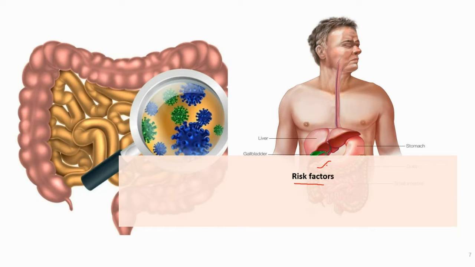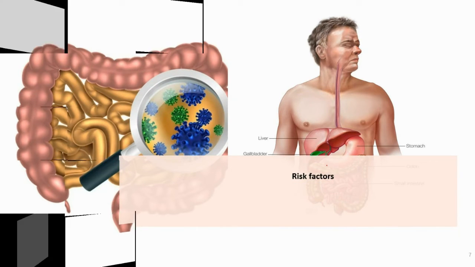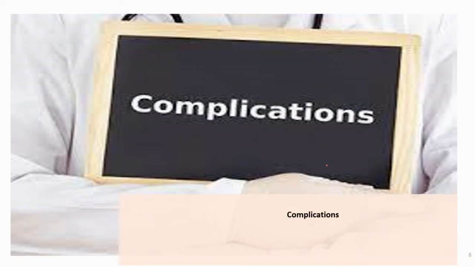Now next we'll talk about the risk factors. Factors that increase your risk for SIBO are: first, gastric surgery for obesity or ulcers, a structural defect in the small intestine, an injury to the small intestine. Next is an abnormal passageway, that is fistula, between two segments of the bowel. Next is Crohn's disease, intestinal lymphoma, scleroderma involving the small intestine, diabetes, history of radiation therapy to the abdomen, diverticulosis of the small intestine, adhesions caused by previous abdominal surgery. So these are the risk factors.